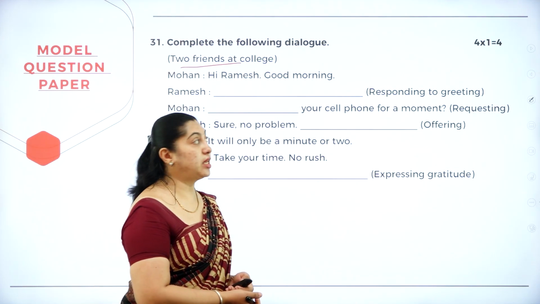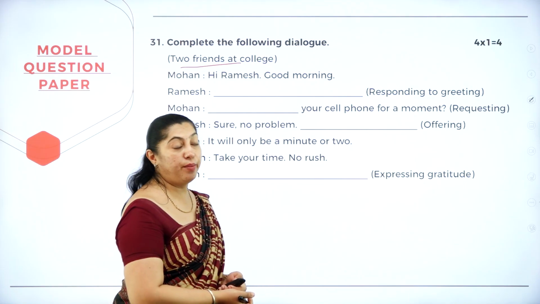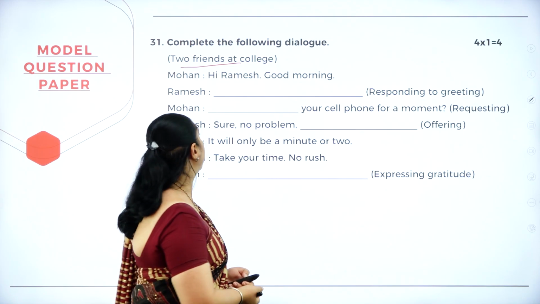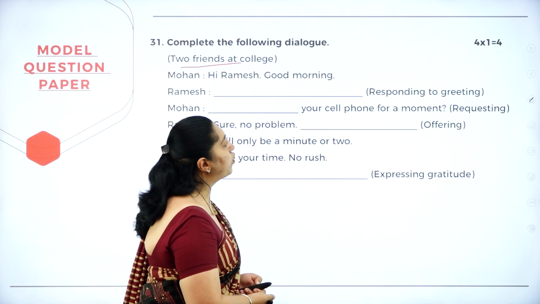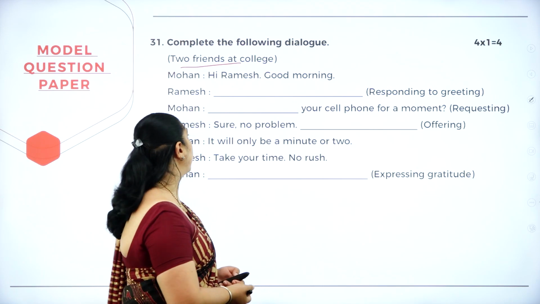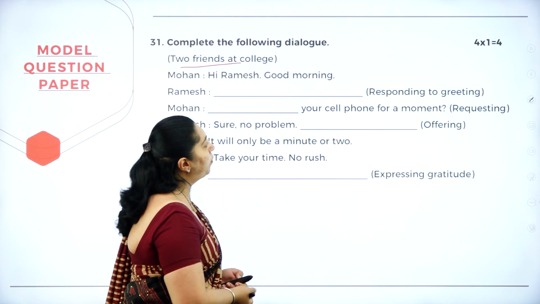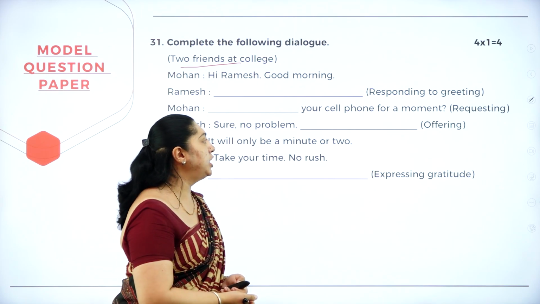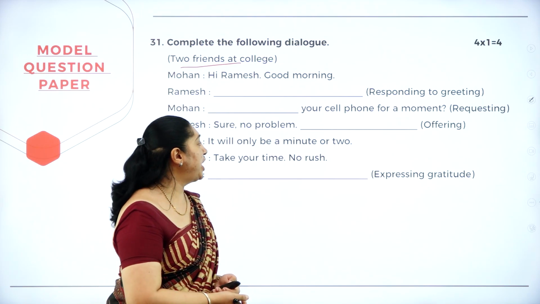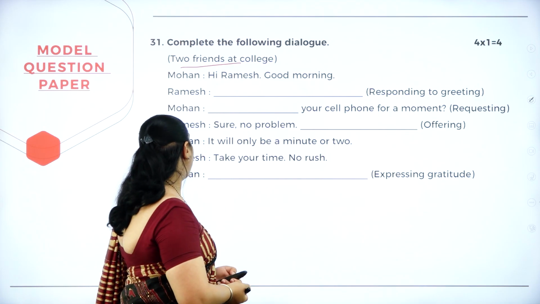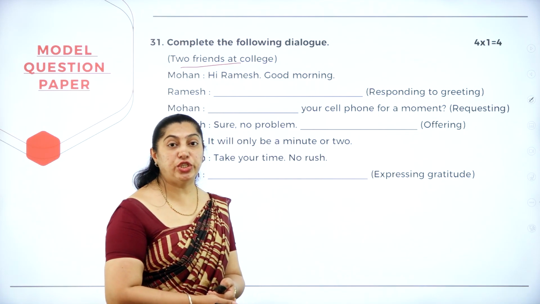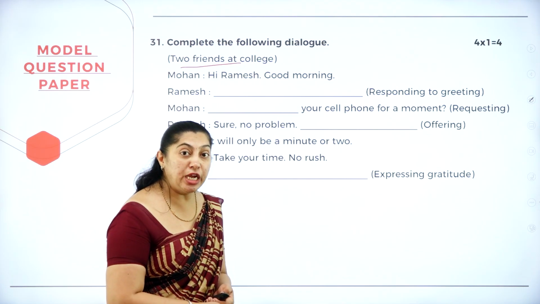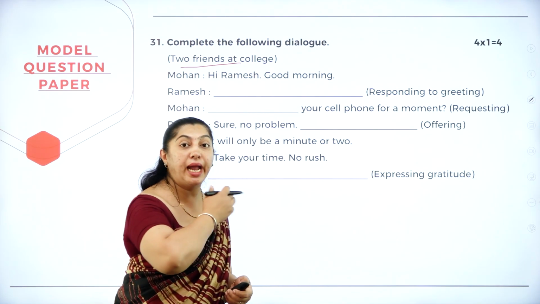There are two friends at the college. Mohan: Hi Ramesh, good morning. Ramesh, responding to the greeting. Mohan: your cell phone for a moment, requesting. Ramesh: Sure, no problem, offering. Mohan: It will only be a minute or two. Ramesh: Take your time, no rush. Mohan expressing gratitude.